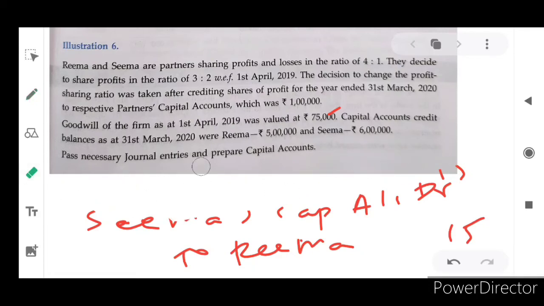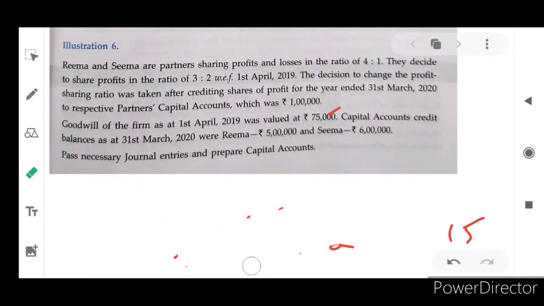Okay. And the existing profits, that 1 lakh rupees, is shared as per their old profit and loss sharing ratio, and we have to calculate for the new profit sharing ratio also, you know that. So in this sense, what is the profit amount? In the respective capital accounts it is 1 lakh rupees. So that profit is going to be shared. So, adjustment of share of profit.